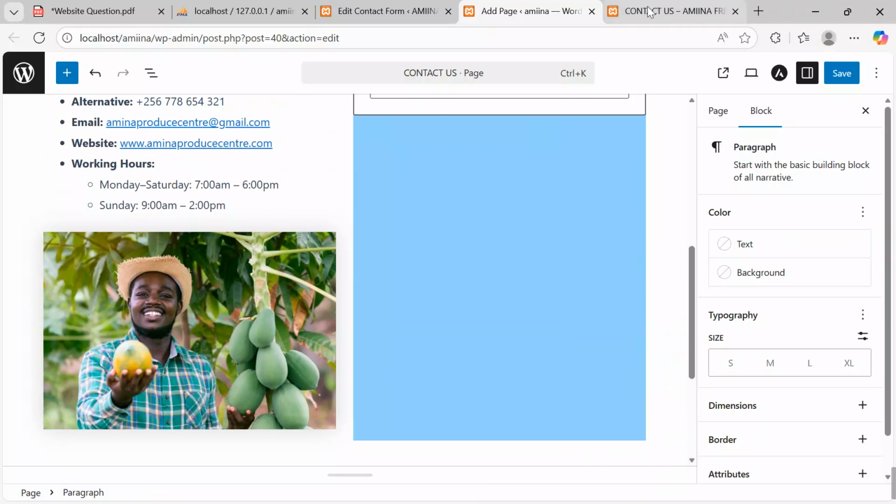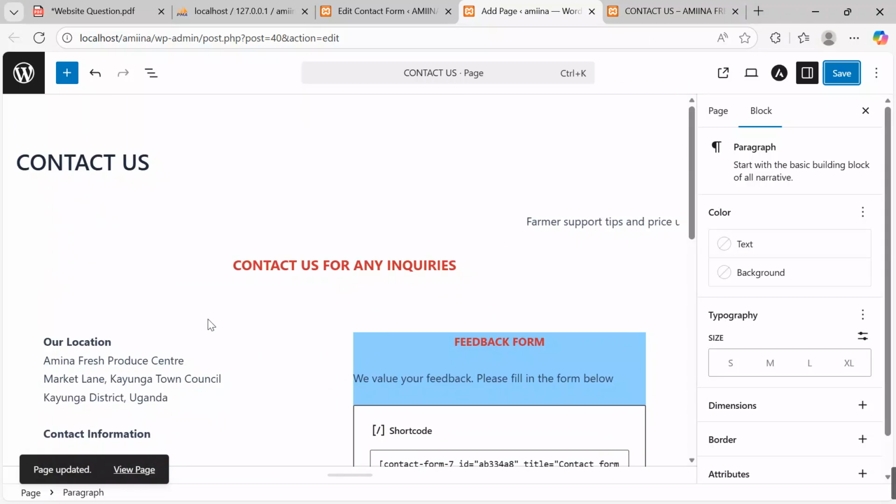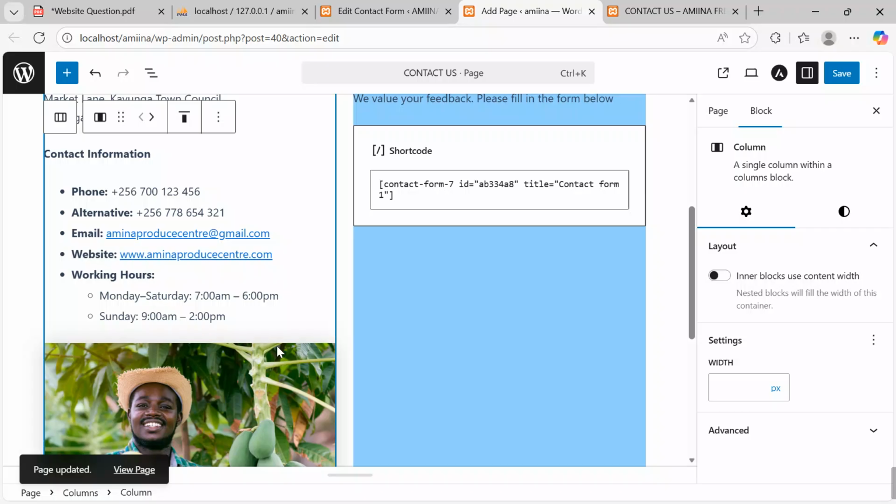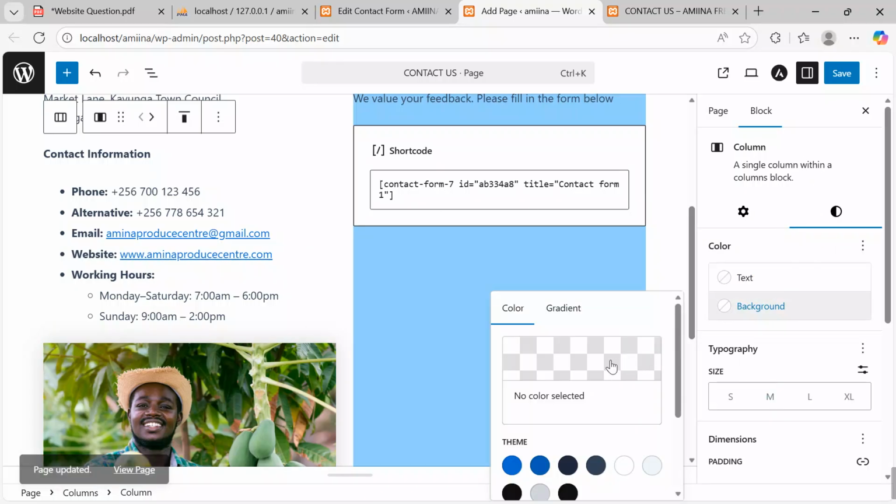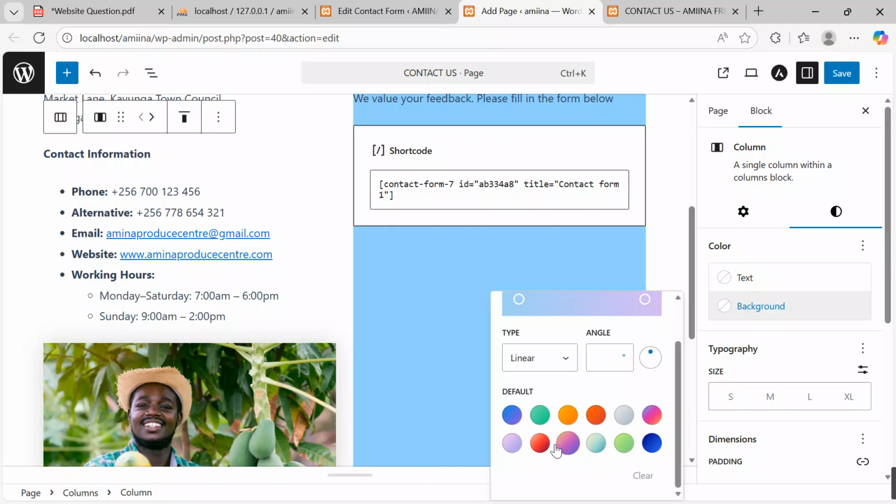So I will get back, save changes. Save changes. Here we go. Yes, we are done saving. So should I put some color here? Yes, let me put some background color. I say gradient. Let me take something like this. Will this be eye-catching? Better here. So now I'll go back again, save changes.